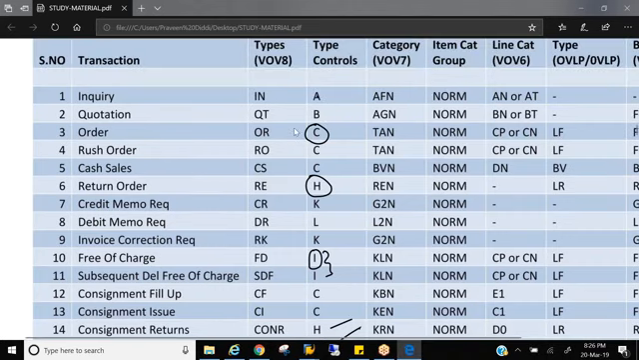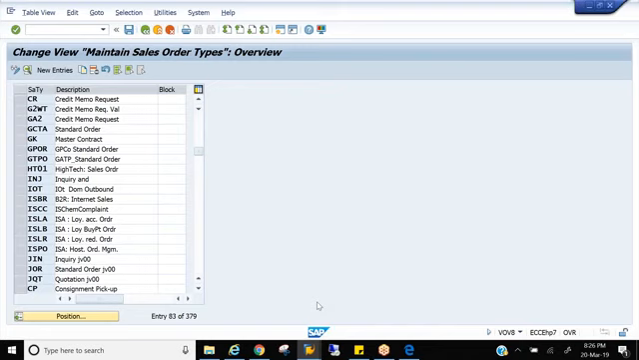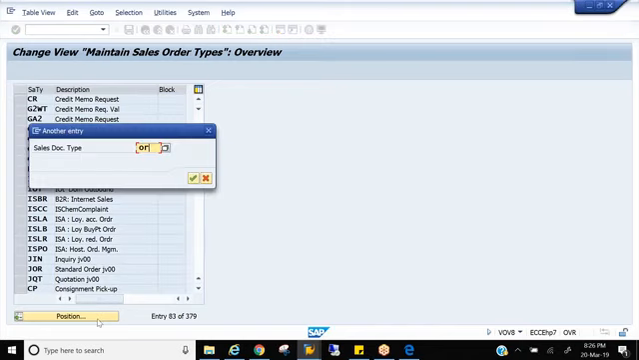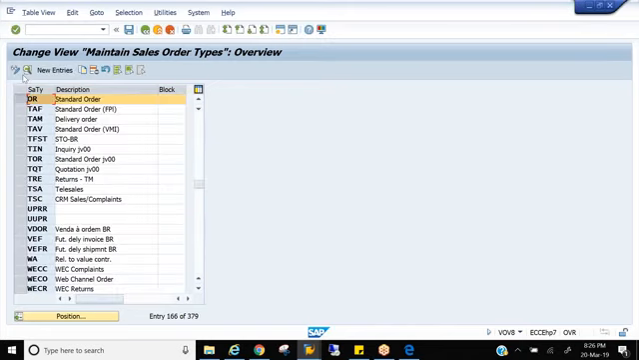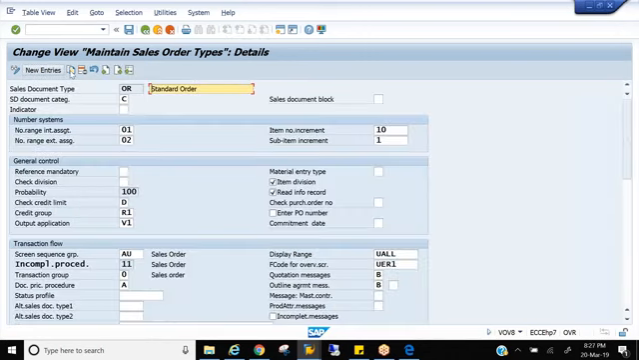So let us go to the standard OR and discuss the controls. I'm going to OR, select this and go to the details. Don't work on the standard. Don't disturb the standard, please. Copy it. Click the copy button, rename it, and use it. Don't change the standard configurations.